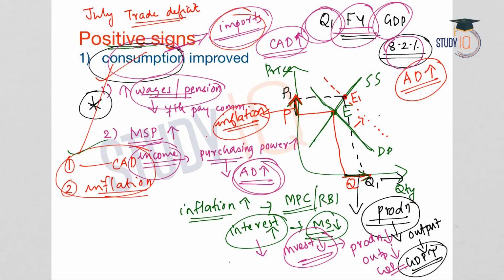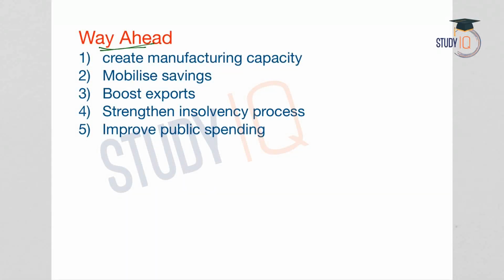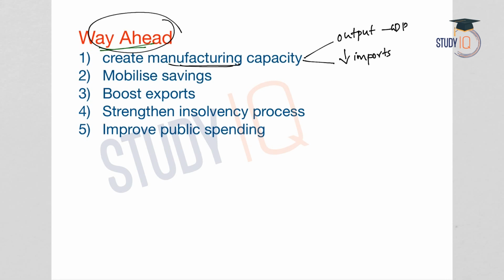It is positive for the economy because it will lead to higher levels of production and higher output levels in the economy, but along with that these two factors, that is current account deficit and inflation, should be taken care of. Now what is the way ahead if we have to sustain the growth rates in the Indian economy? The first one is to create manufacturing capacity within the economy. This can improve the output levels and therefore the GDP will also improve. Again, this will reduce the imports from other countries and this will contain the current account deficit of the economy.